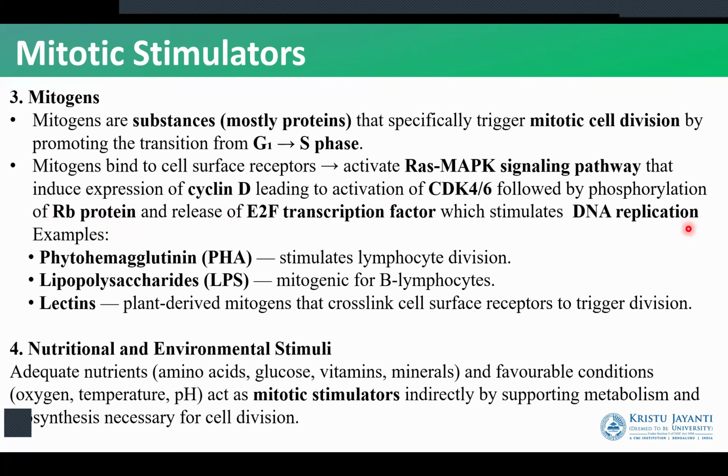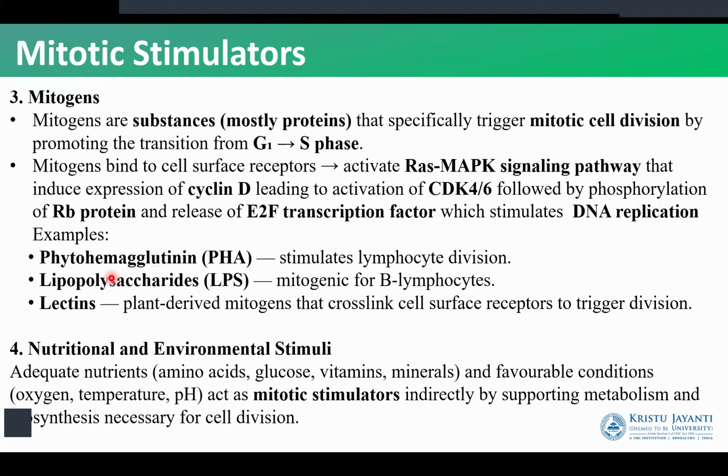So this is an example of a cell signaling pathway that is activated by a mitogen, and the end result is nothing but the replication of DNA. So we start with a mitogen. Mitogen binds to its receptor. This is going to activate the RAS-MAPK pathway, which is going to induce cyclin D expression. Cyclin D is a cell cycle regulator protein. The cyclin D activation is going to lead to the activation of CDK4 and 6. CDK4 and 6 is going to activate the RB protein. The RB protein is going to release the transcription factor E2F. The transcription factor is going to activate DNA replication.